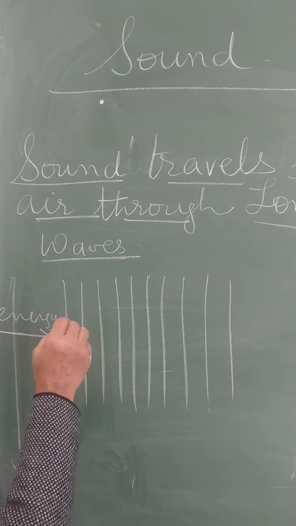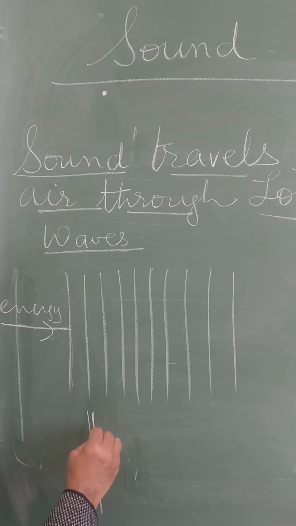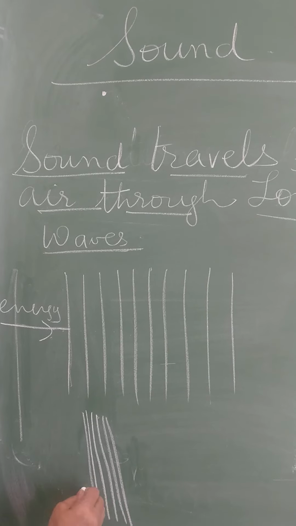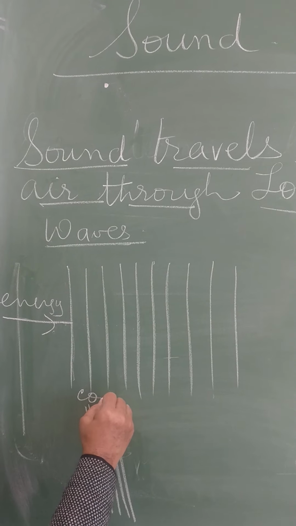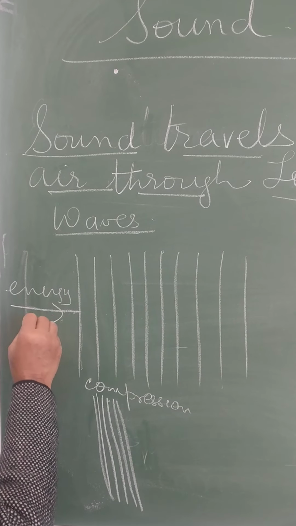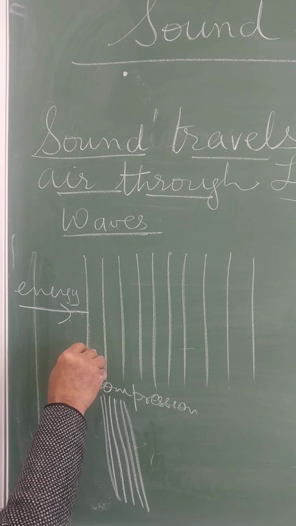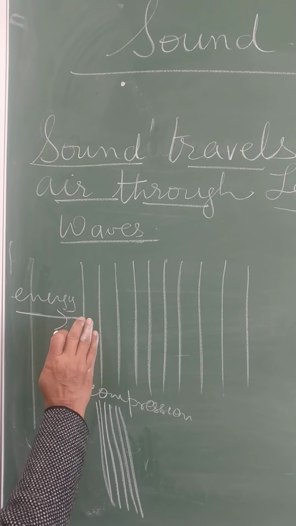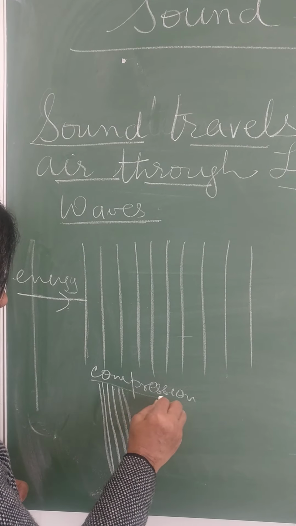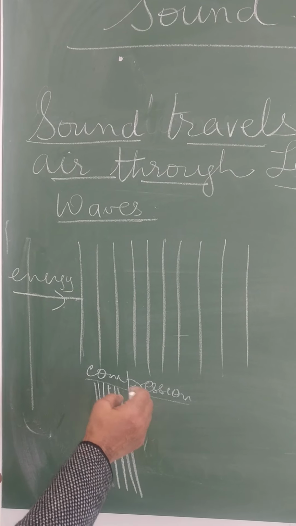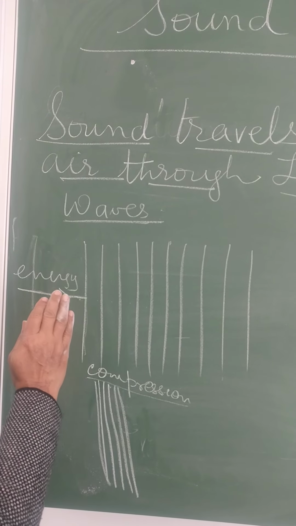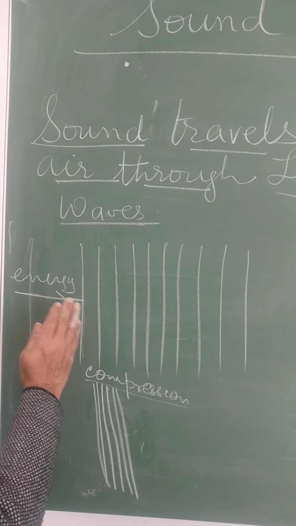So what happens when energy is given? These particles come closer. Just see here, I am showing they are coming closer. When they come closer, this is known as compression. Energy is given, the particles start vibrating and they come closer and impart energy to the neighboring particle. So when these particles come closer, that condition we call compression. Now, when the particles have imparted the energy, the previous particle comes back to its original position.